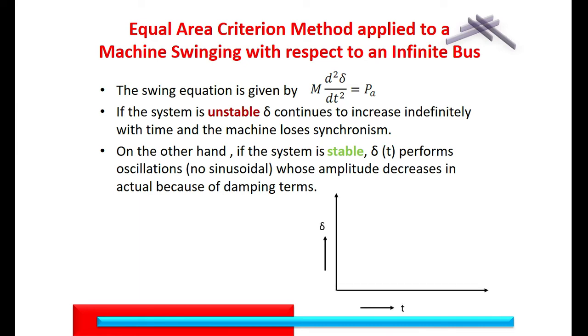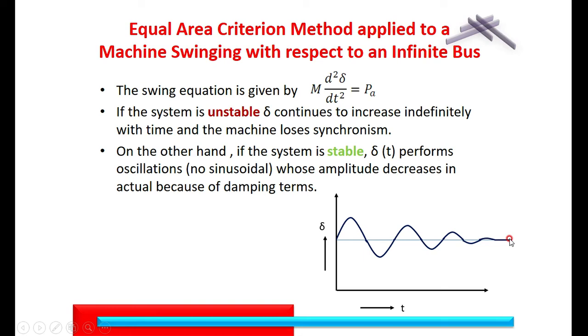That is, we decide the stability of the system based on the variation of delta. You can see here, because of the imbalance between input and output, initially there is an oscillation which is not sinusoidal in nature, then it settles down to a new value.